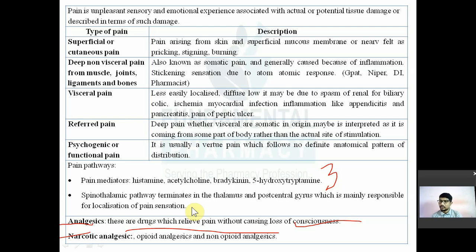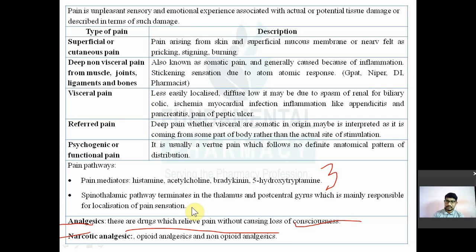The opium alkaloids include morphine, codeine, thebaine, papaverine and so on. Either those drugs will have structural similarity with opium, or those drugs will have a pharmacological similarity with opium. Those are known as narcotic analgesics. They will produce sleep, narcosis. Opioid analgesic is again a term used for those drugs which will interact with the opioid receptor. They are known as opioid analgesics.